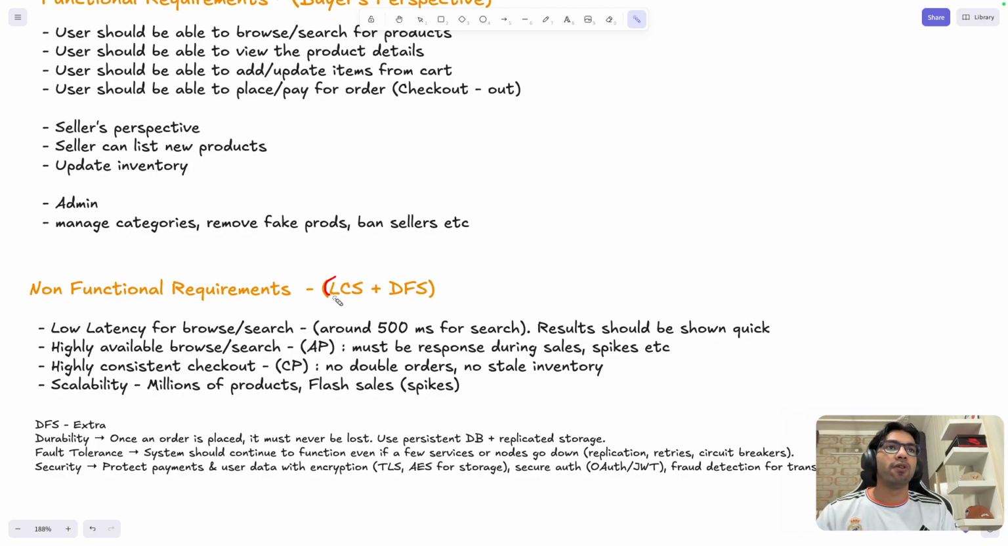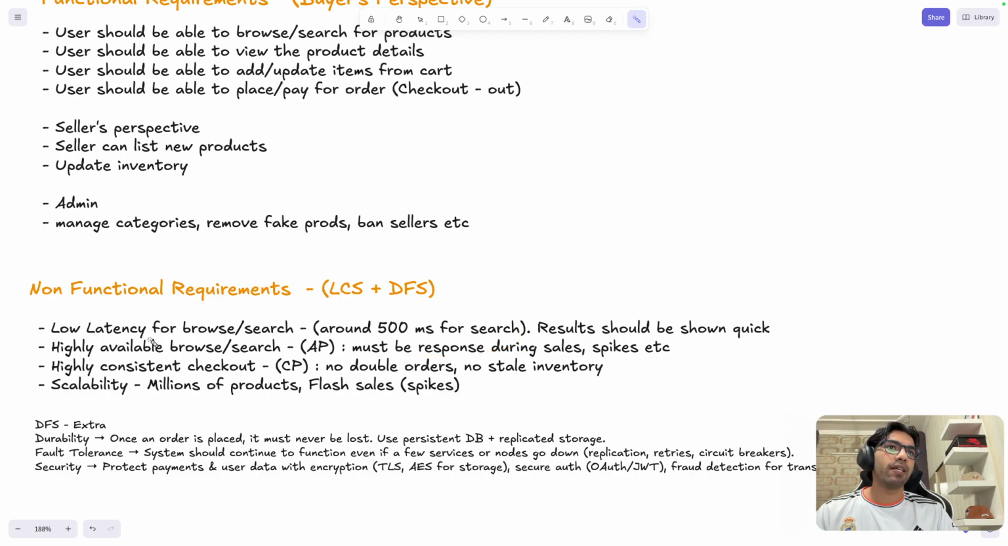So first think of low latency. Where do you need low latency? In this system, we need low latency for our browse and search. So when we click on a product, the request should happen really fast. When we search for any query, that also should be fast, right? So results should be shown quickly. This you don't have to write, but this is something that you should write on the whiteboard.